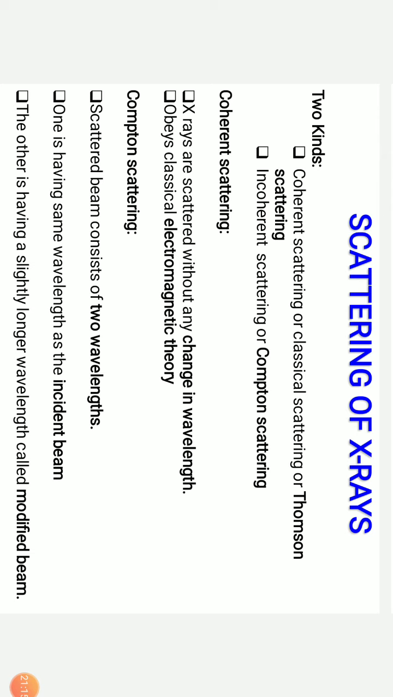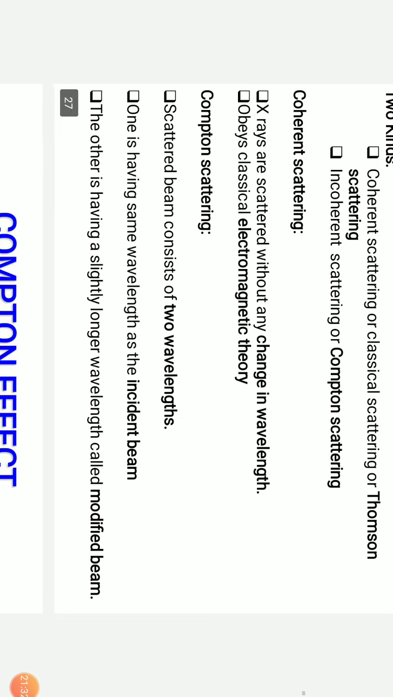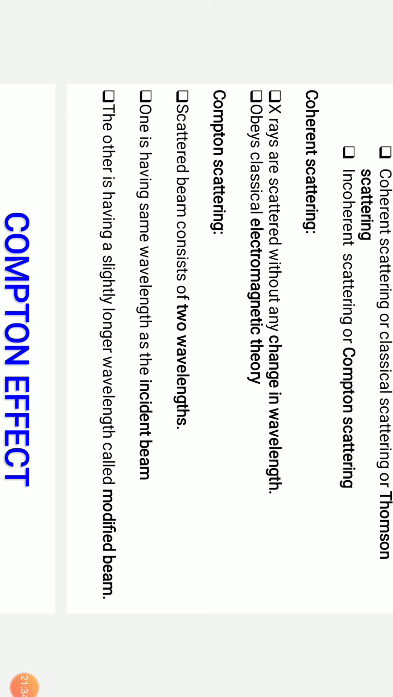And these X-rays can be produced because of either coherent scattering or Thomson scattering, or incoherent scattering or Compton scattering. So what is the difference between coherent scattering and incoherent scattering? In coherent scattering, X-rays are scattered without any change in wavelength. So there is no change in the wavelength and they obey classical mechanics.